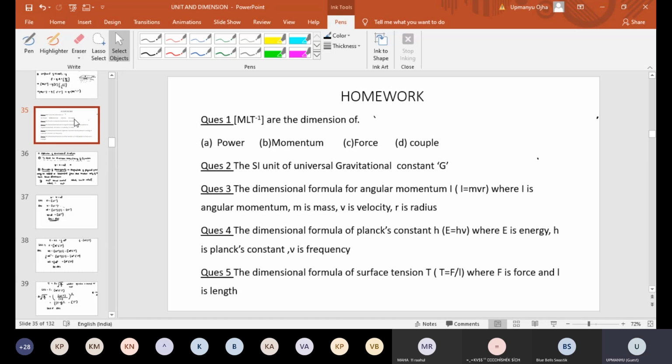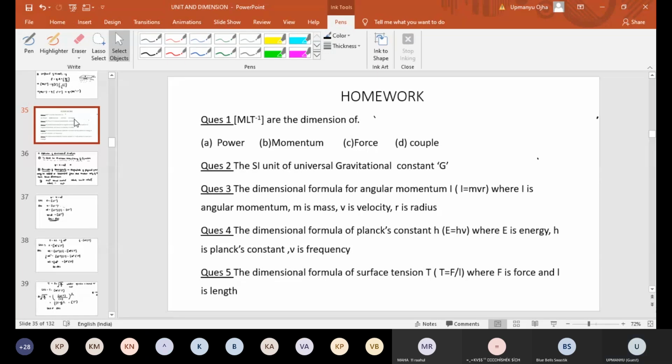Okay. So I think we have 2 minutes left. Can we do these homework problems? We can do the first problem itself. Question number 1. MLT minus 1 is a dimension of power, momentum, force, or couple? Can you tell me the answer for this?